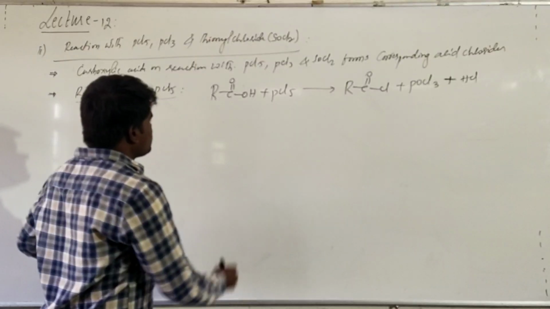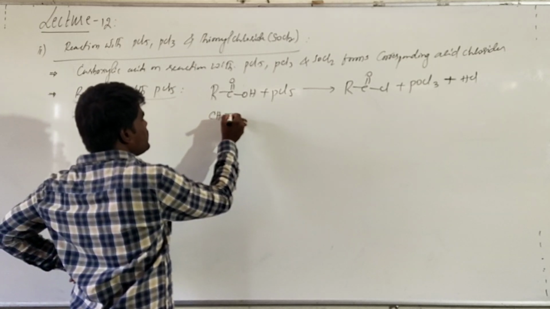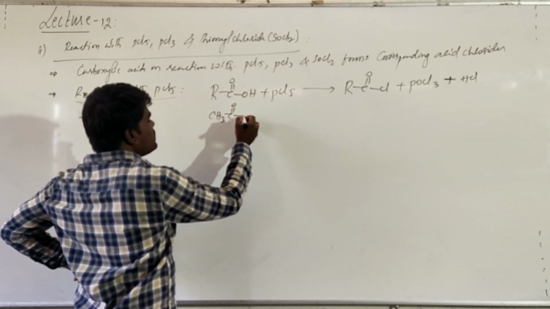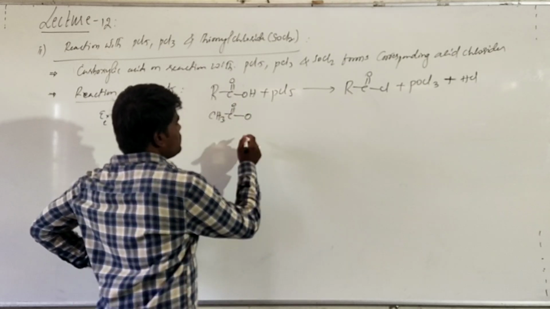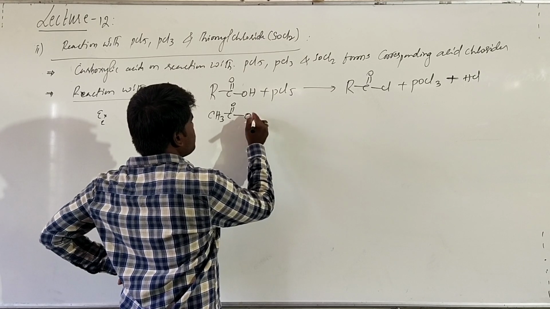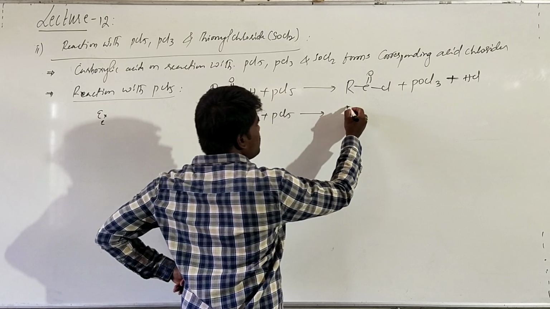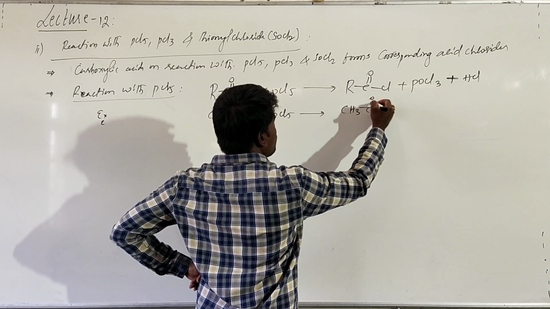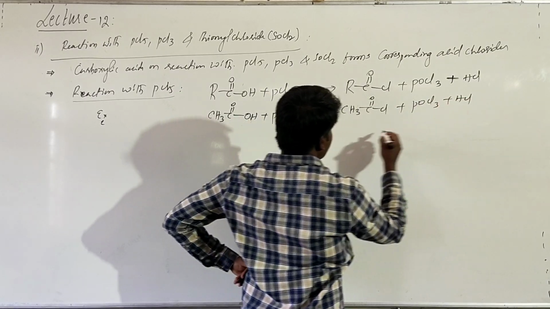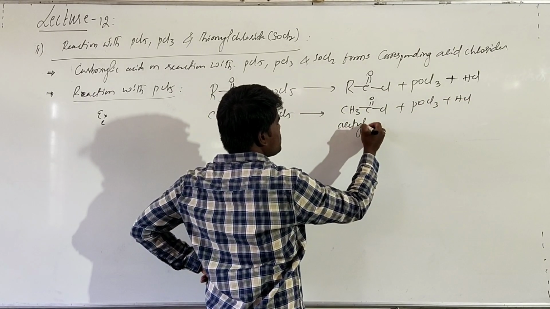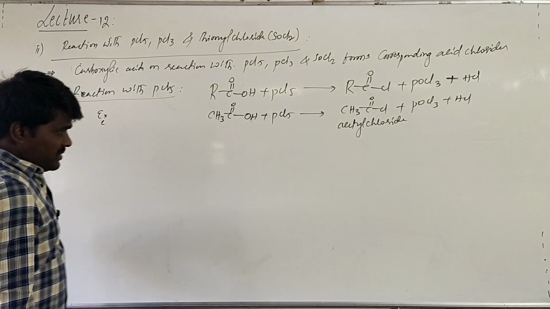For example, take acetic acid. If you are treating this with PCl5, what do you get here? You will get CH3COCl plus phosphoryl chloride plus HCl. This we call acetyl chloride.